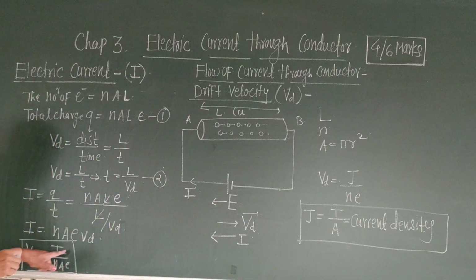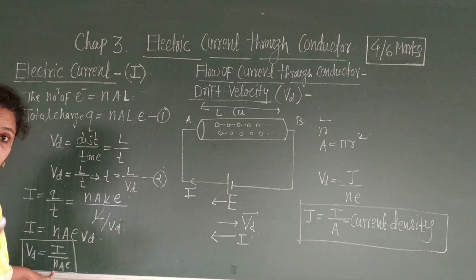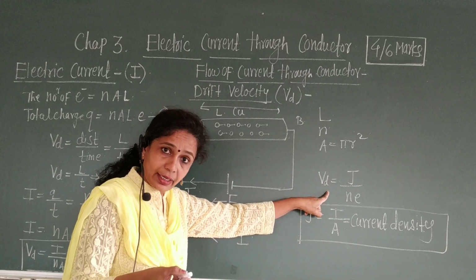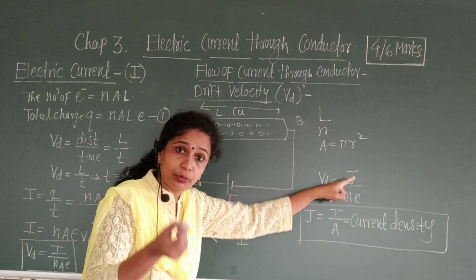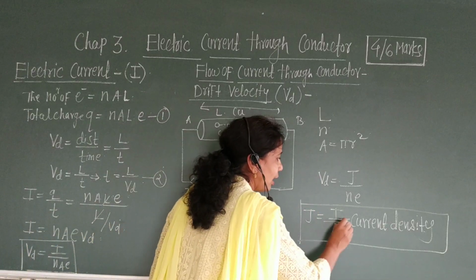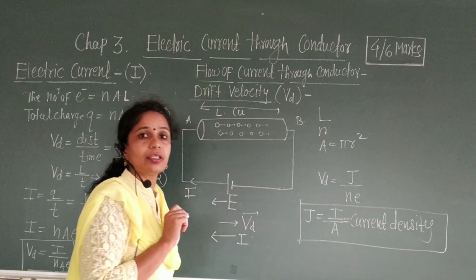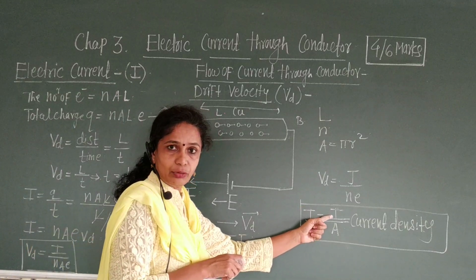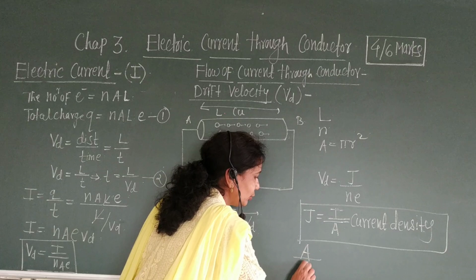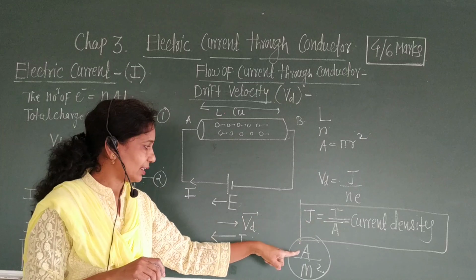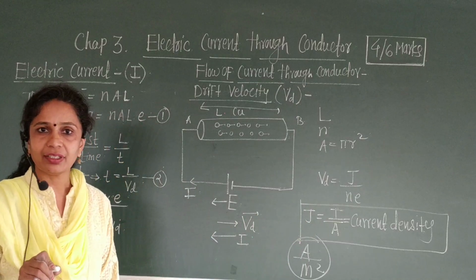We get here Vd is equal to I upon N a E. This is the expression for drift velocity, and this is again the expression for Vd in terms of J. J means current density and it is represented as I upon A. What is the SI unit of current density? SI unit of I is ampere, area has unit meter square. Therefore, SI unit of J, current density, is ampere per meter square.